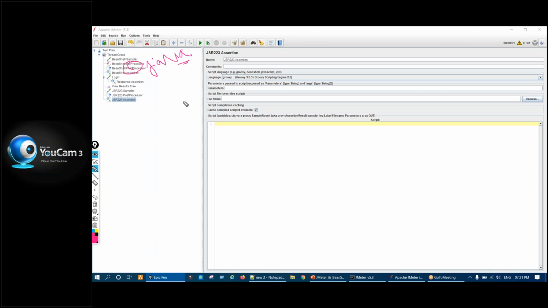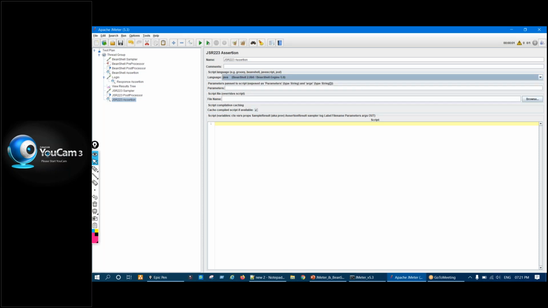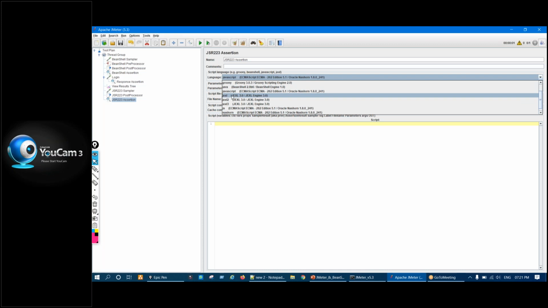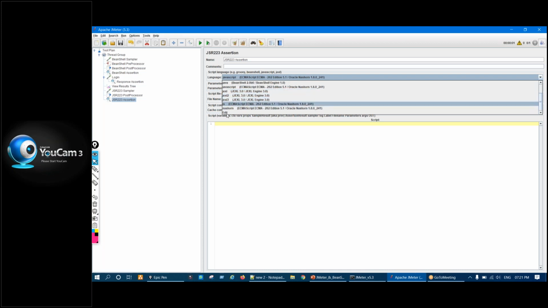But in JSR223, you can use other languages also. If you see by default in this language tab, Groovy is there, right? Groovy is also an extended version of Java. Apart from that, you can use Java also, and JavaScript, and Groovy 2, Groovy 3 are also languages, and some other languages also we can use.